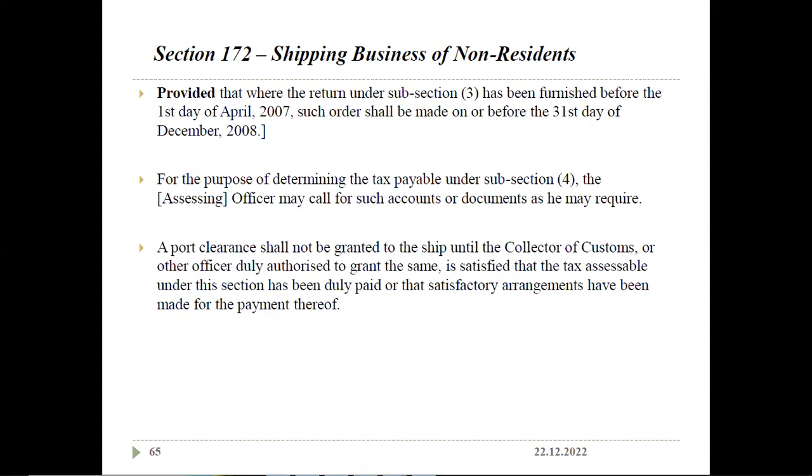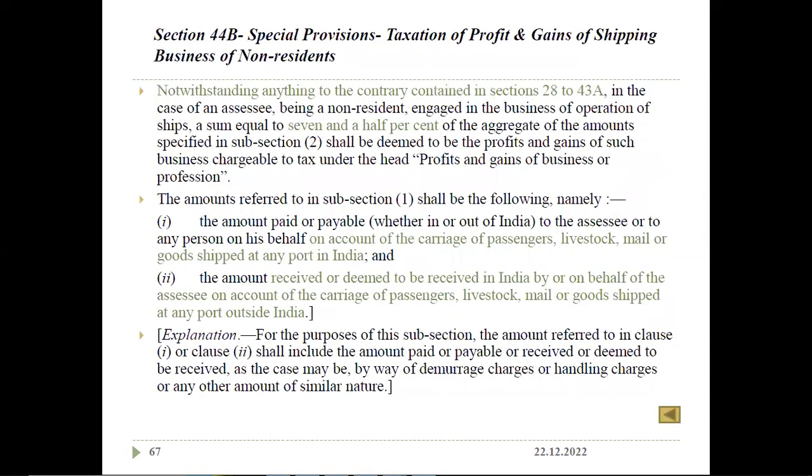44B is for taxation of profit and gains of shipping business of a non-resident. This is also 7.5% tax of the amount paid or payable to the assessee or any person on his behalf on account of carrying passengers, livestock, goods shipped at any port in India, and the amount received or deemed to be received in India by or on behalf of the assessee on account of carriage of passengers, livestock, mail, or goods shipped at any port outside India. Section 44B is like a presumptive tax. This also 7.5% tax will be paid.